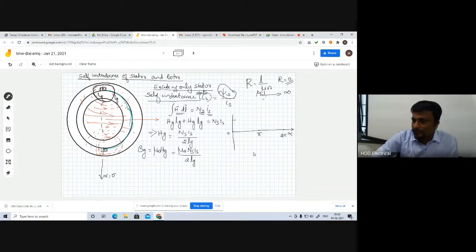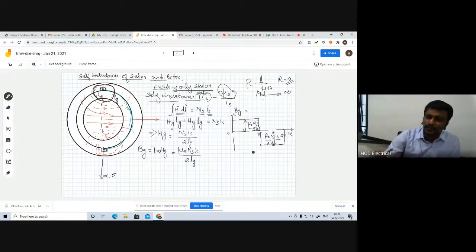From alpha 0 to pi, we have positive magnetic flux density. The y-axis is Bg. This magnitude is mu naught Ns Is divided by 2 Lg. Then we have the negative side also, with the same magnitude, mu naught Ns Is divided by 2 Lg. So this is the waveform distribution of the magnetic flux density over the entire circumference of the air gap.